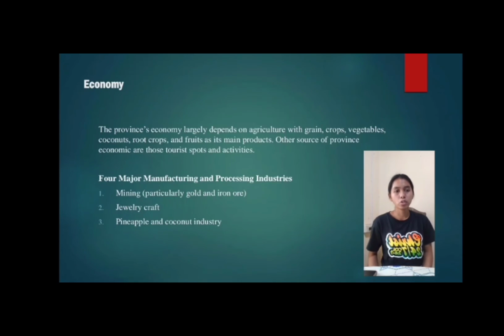The four major manufacturing and processing industries in Camarines Norte. 1. Mining, particularly gold and iron. 2. Jewelry craft. 3. Pineapple and coconut industry.